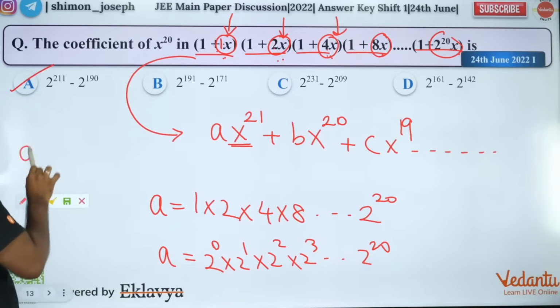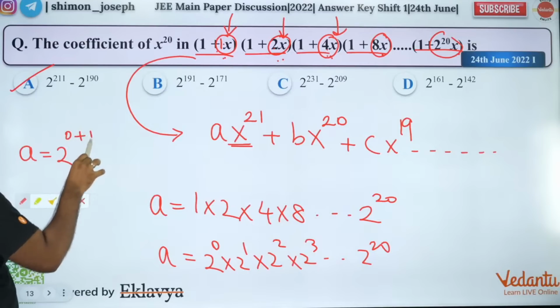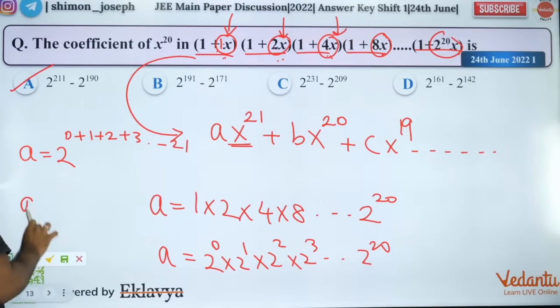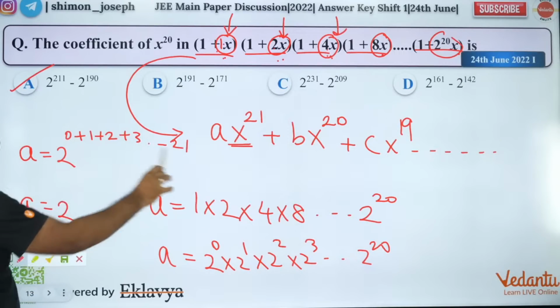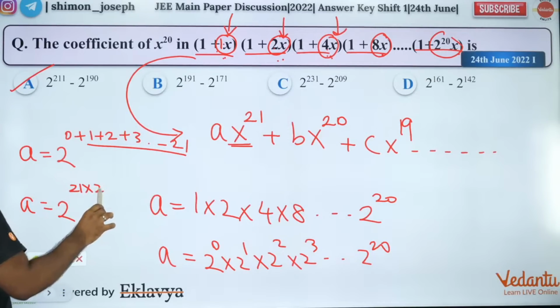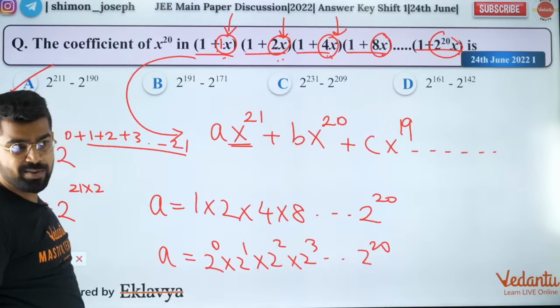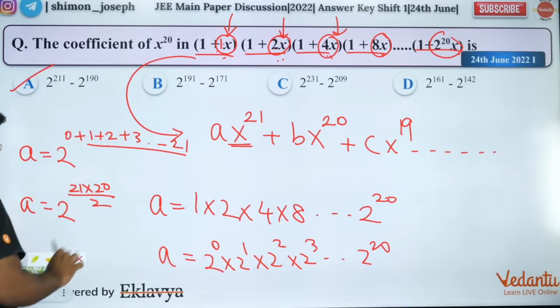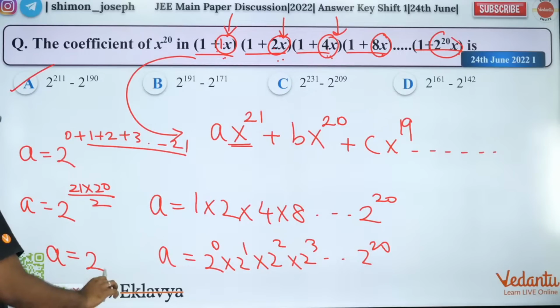So, A is equal to 2 power 0 plus 1 plus 2 plus 3 all the way up to 20. Sum of first n natural numbers is n into n minus 1 by 2, so A is equal to 2 power 210.